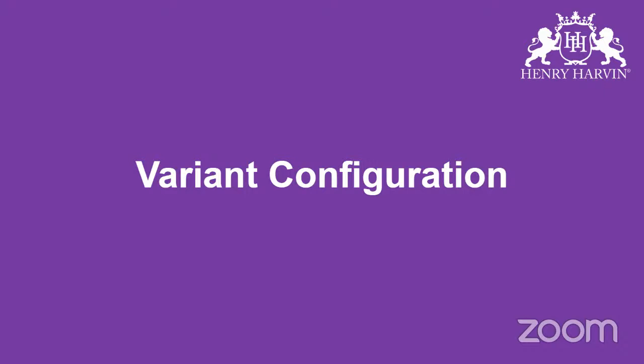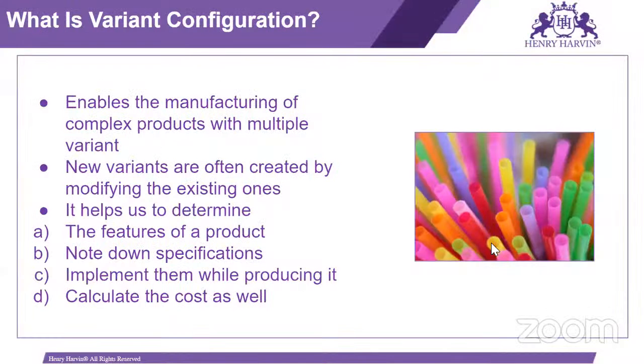Similarly, for a laptop, the finished product is the same, but we have different variants in the form of, for example, color, internal memory, and storage capacity. For that kind of material, we can use variant configuration. So what is variant configuration? It enables the manufacturing of complex products with multiple variants.